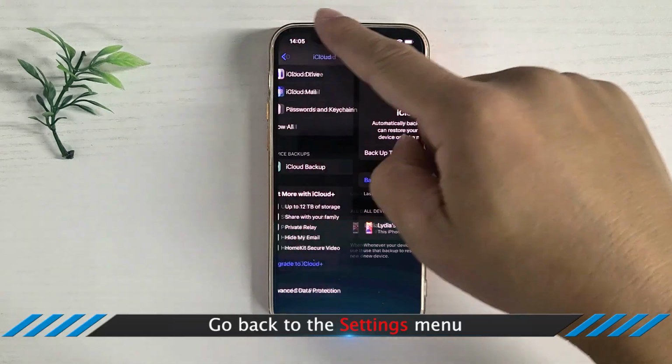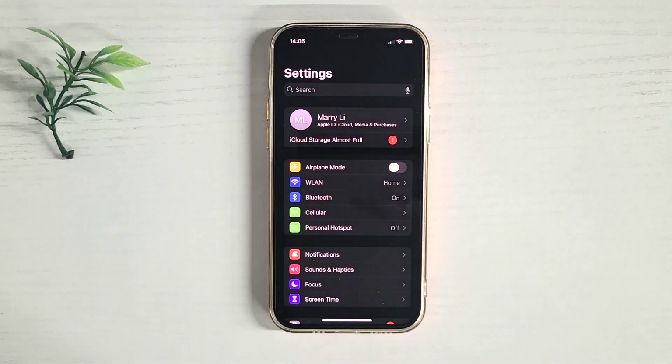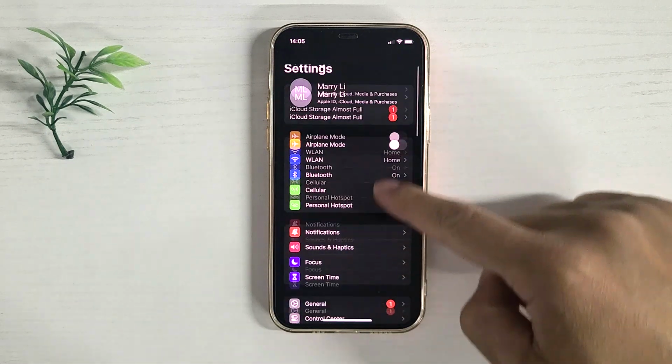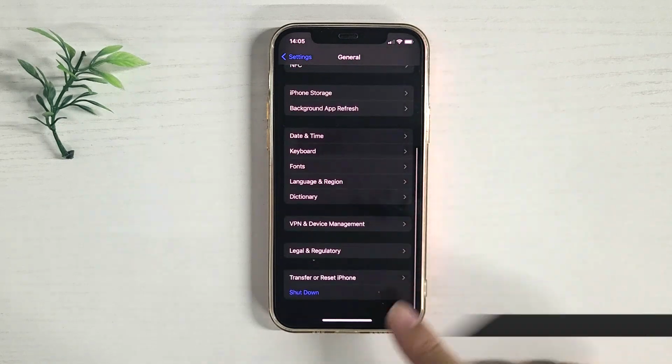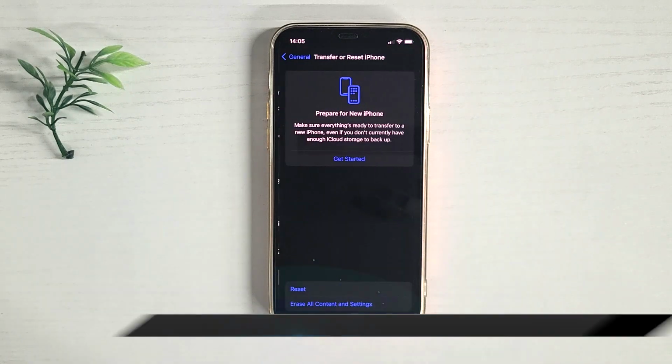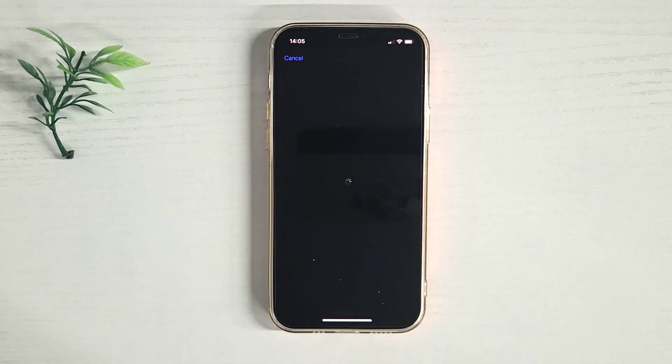Go back to the Settings menu. Tap General. Select Transfer or Reset iPhone. Tap Erase all content and settings to erase your iPhone.